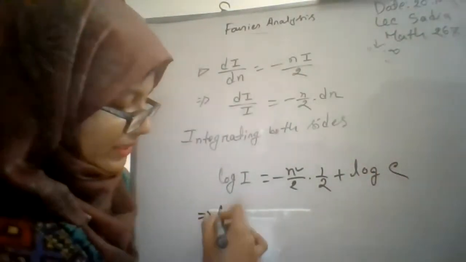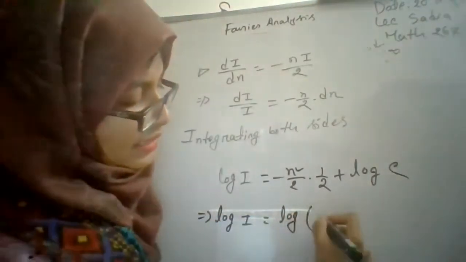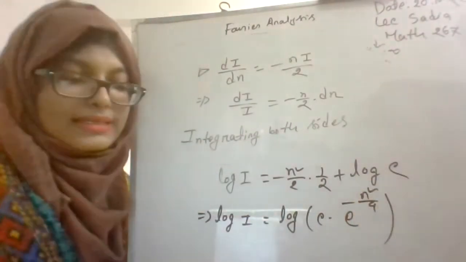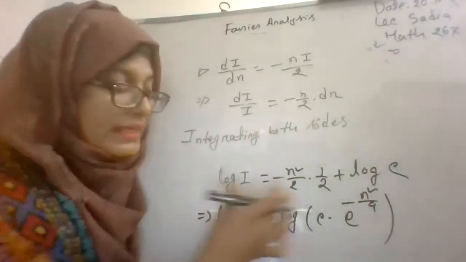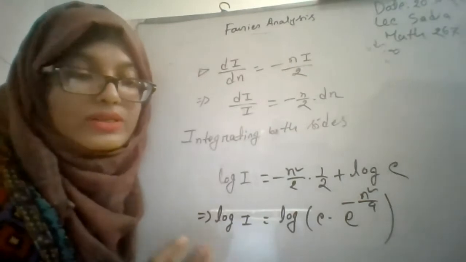And here it can be written as log I is equal to log c into e to the power minus n square by 4, right? c into e to the power minus n square by 4, and you have completed these calculations many times in the chapter of solving boundary value problems.